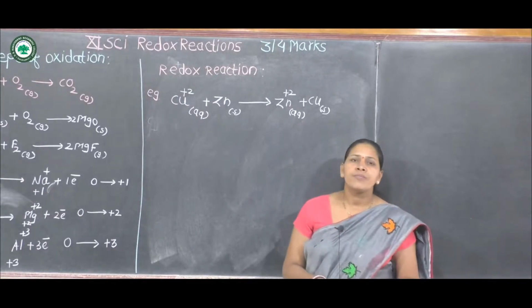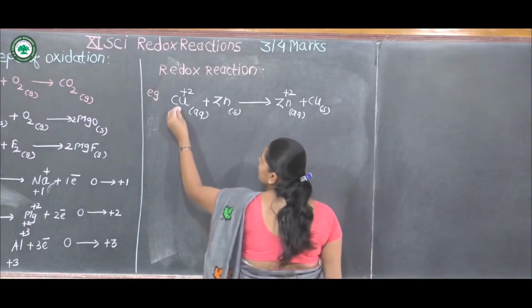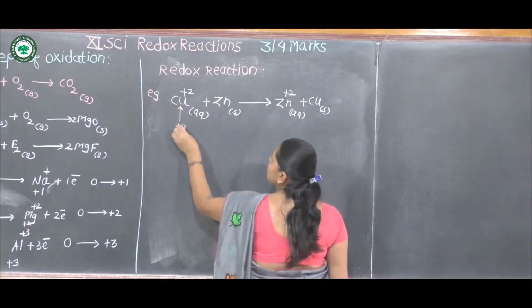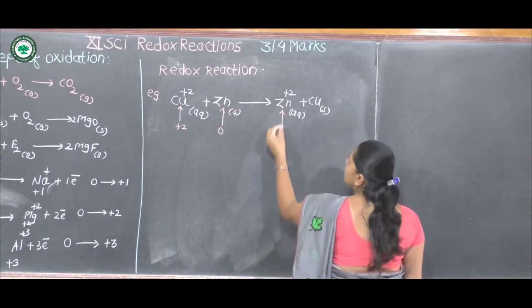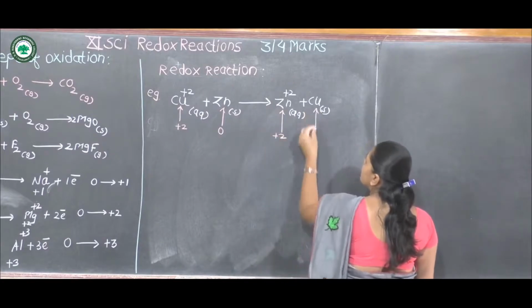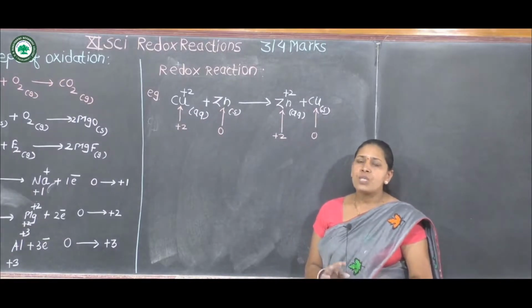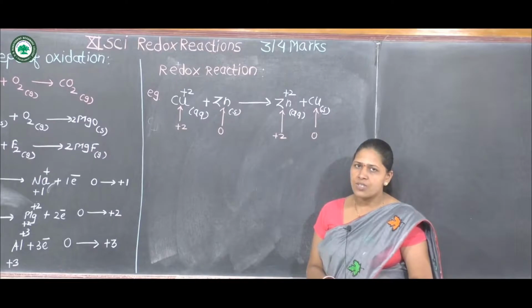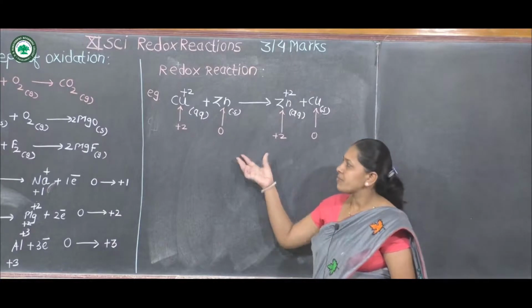First of all, find the oxidation state of all species. Here, copper +2 has oxidation number +2, zinc 0, zinc +2 and copper 0. We know that increase in oxidation number is called oxidation. In this case, which species has an increase in oxidation number?